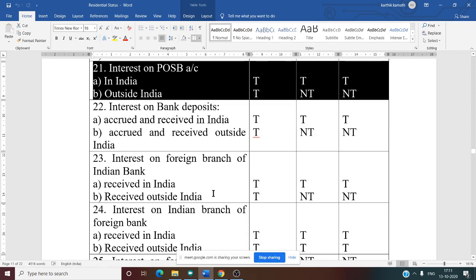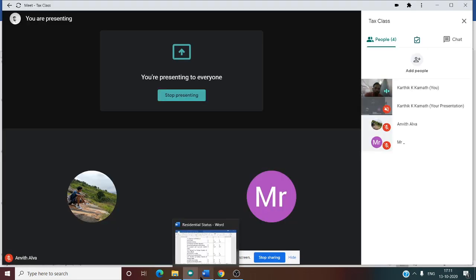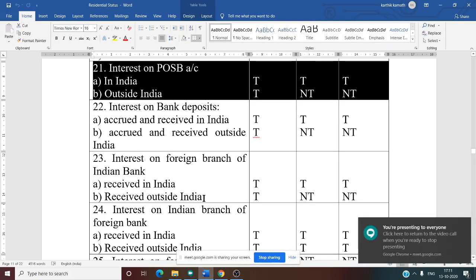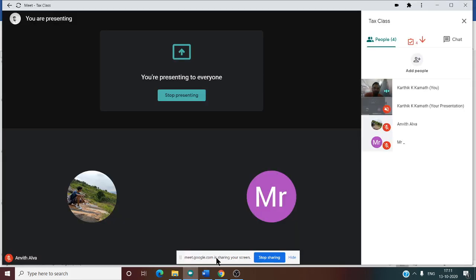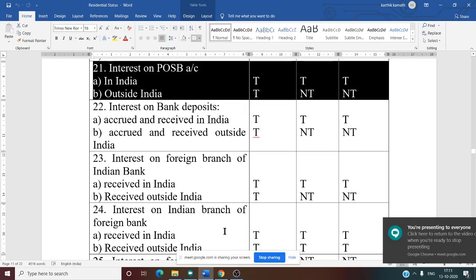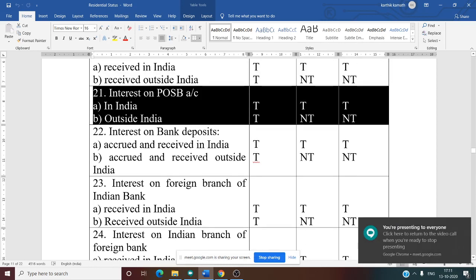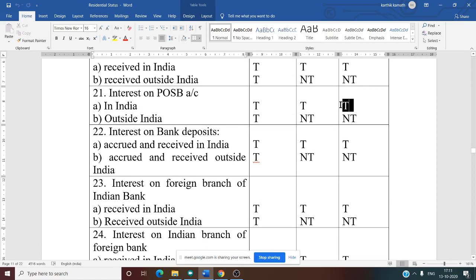Whenever you create an SB account in a post office, on your deposit you will get interest, isn't it? So maybe for 1 year you may get 5,000, 7,500, 10,000, etc. Interest on post office saving bank account in India is taxable. Very clear. If the post office is in India and received in India, it is taxable.